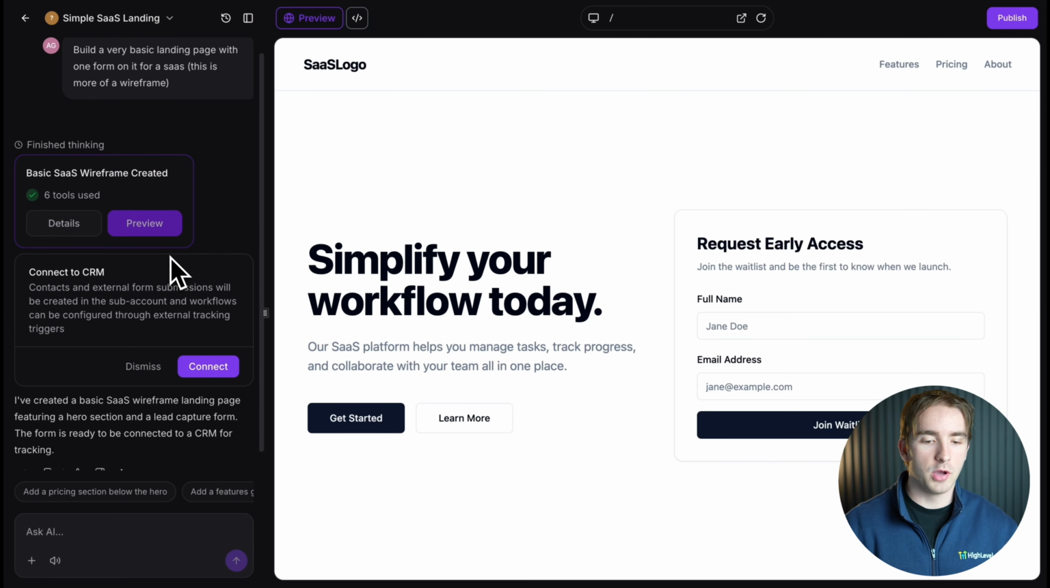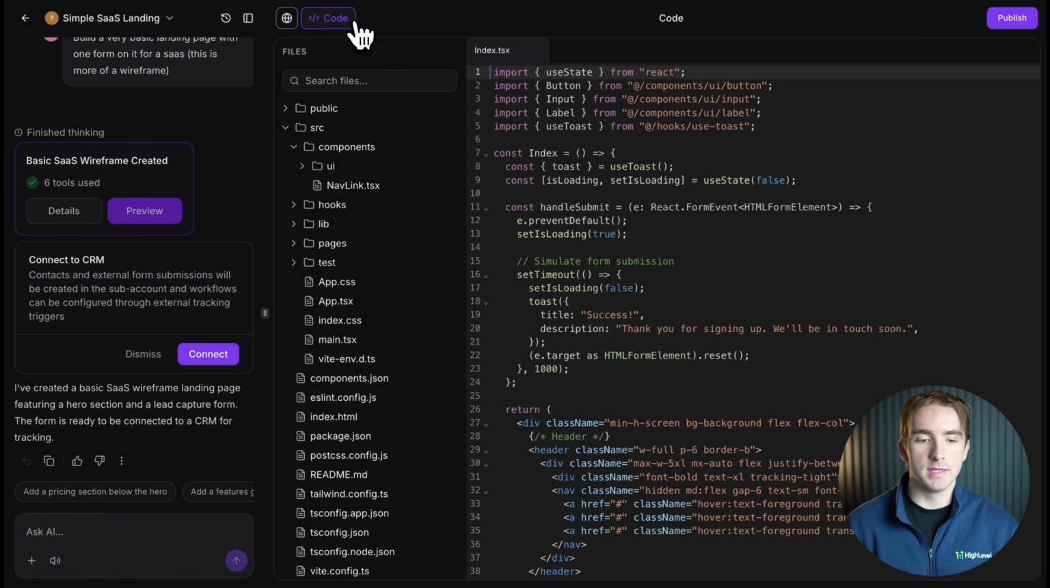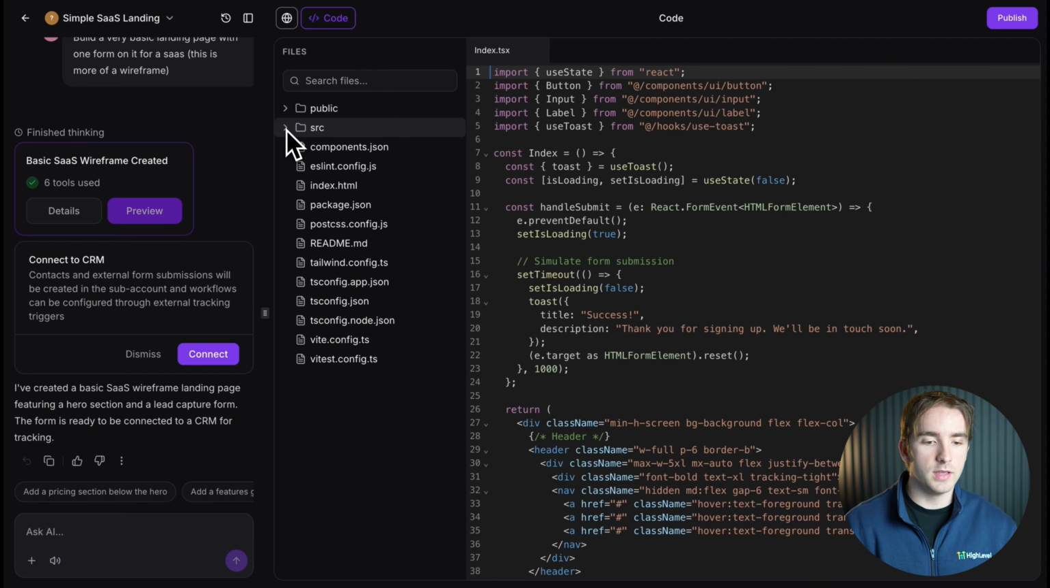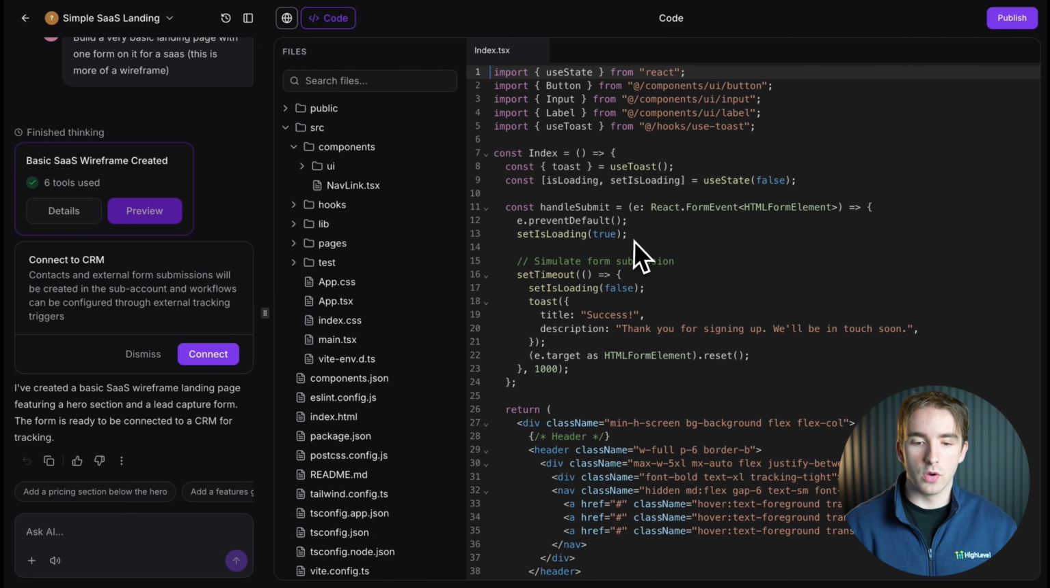So inside of our vibe coding editor, you can see we have this very basic landing page. We can click this code icon right up here in the top. And when we click this, we'll be able to see all of our different files for this app or website. You can see the vibe coder will automatically sort them into folders like public, SRC, UI folders, different pages, and things like that. And we can edit the code on the right-hand side.